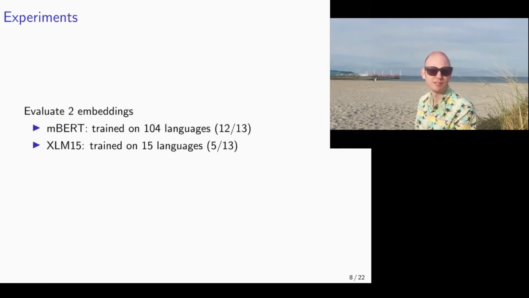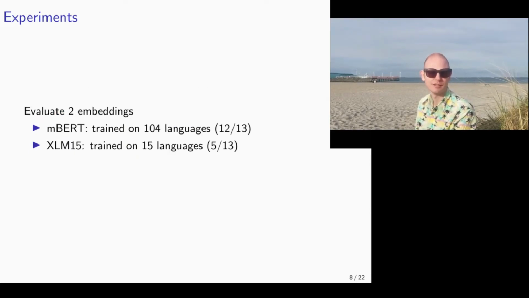We compare two different pre-trained embeddings, mBERT and XLM15, where the former includes almost all of our languages and the latter includes approximately half of them.